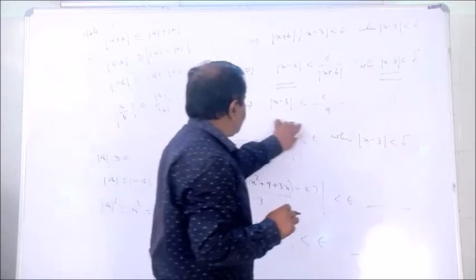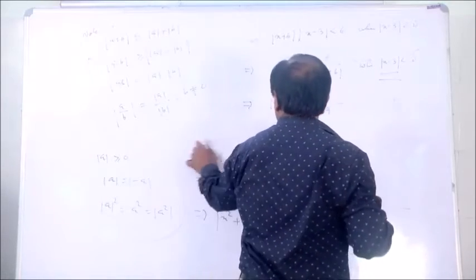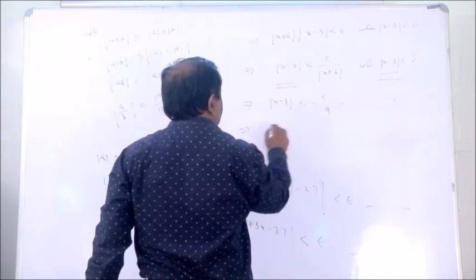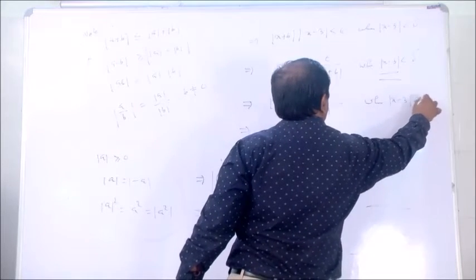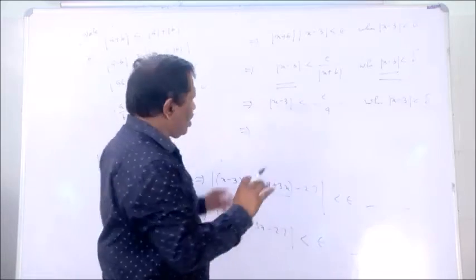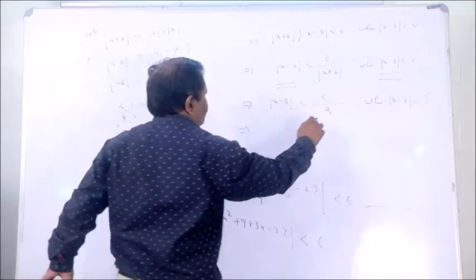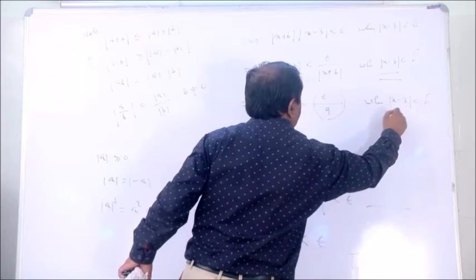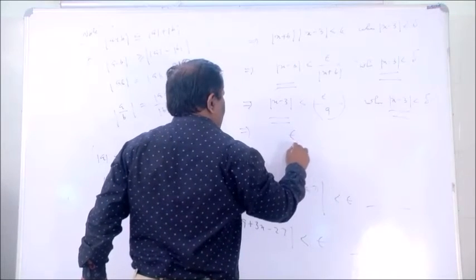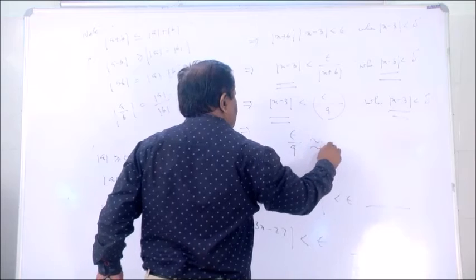So therefore |x − 3| = epsilon by 9 when |x − 3| < delta. Now stop the process. Stopping the process means the left hand side of epsilon by 9 and the left hand side of delta are both equal. So therefore epsilon by 9 nearly equals delta.